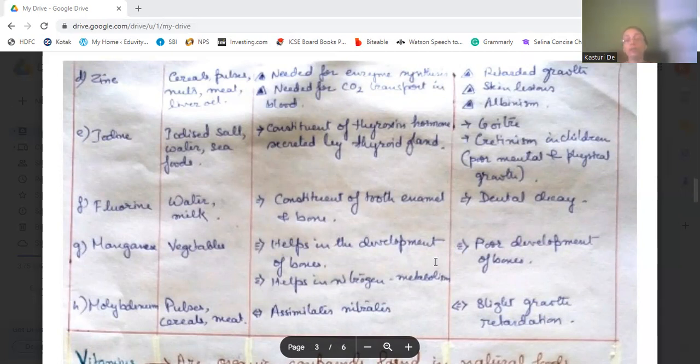Then molybdenum is present in pulses, cereals, and meat. It accumulates nitrates. The nitrate accumulation is done by molybdenum, and the deficiency disease of molybdenum is slight growth retardation.